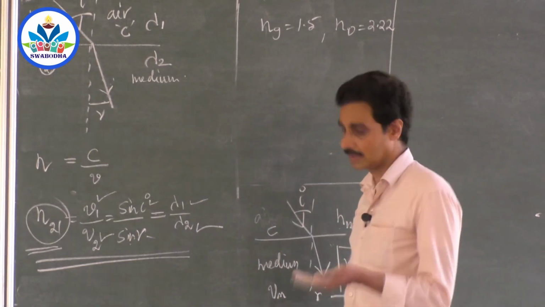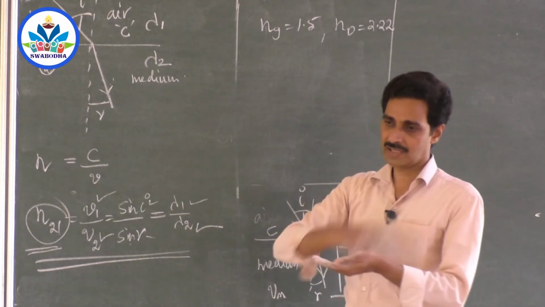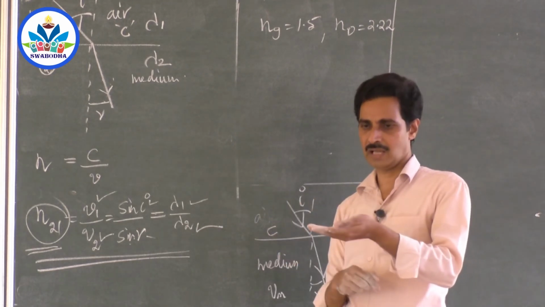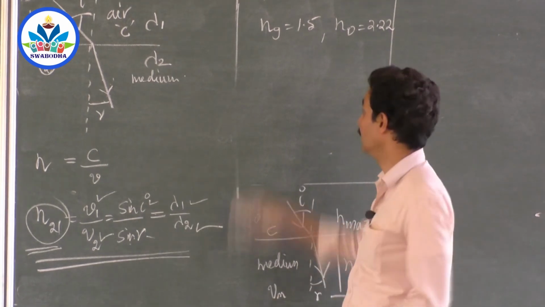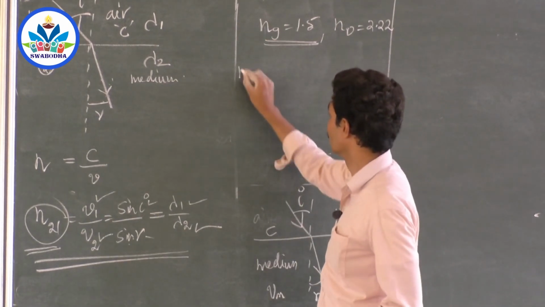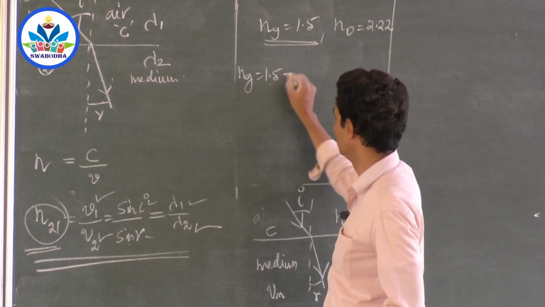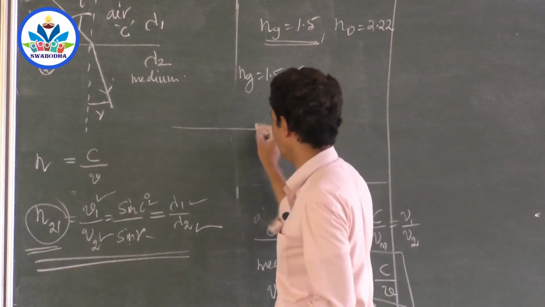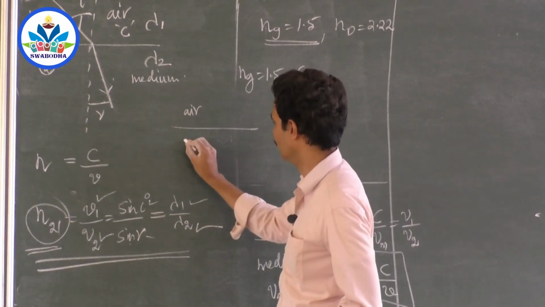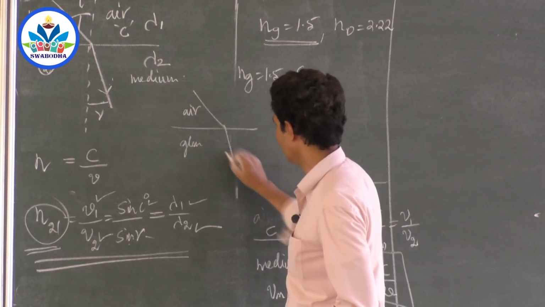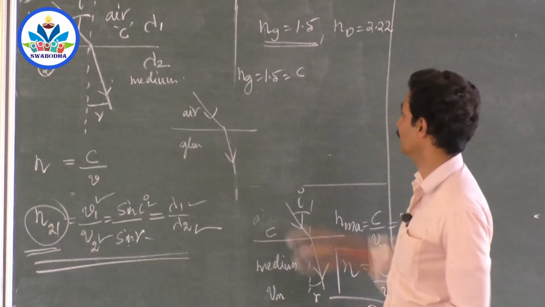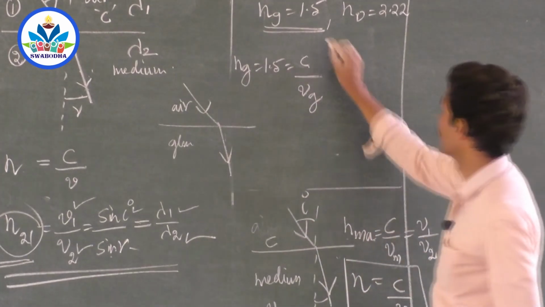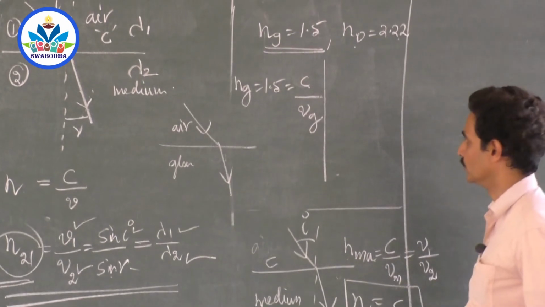Very simple. Take glass, you have outside air, take a ray of light, say yellow color, let it enter into glass, measure the sin I by sin R, then this answer you have got. So refractive index of glass is 1.5, means it is the ratio of velocity of light in air, because you have to take air as first medium, glass as second medium. Ray of light should pass like this. So you have to take velocity of light in air to the velocity of light in glass. This is one answer.